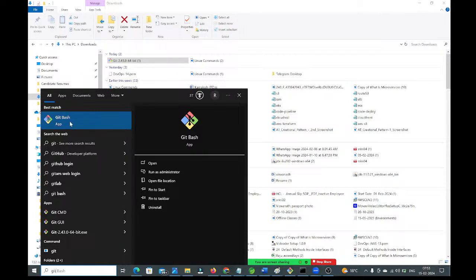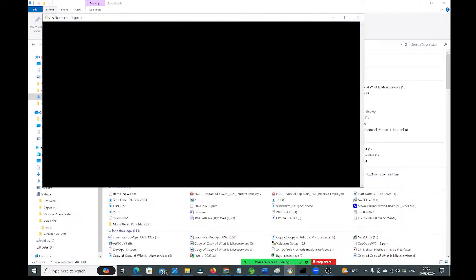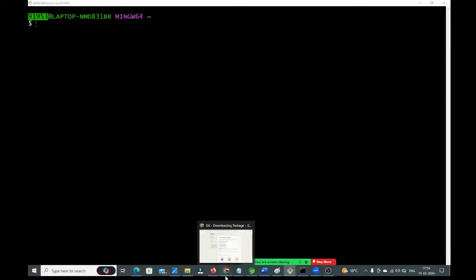Now, by using this Git Bash application, I am going to connect. Click on this Git Bash application, and you will get a window like this. See, currently we are in the C drive, in Users, and this is my user ID. But the private key is available in the Downloads folder, not in Users. Now I will try to connect without having the private key.